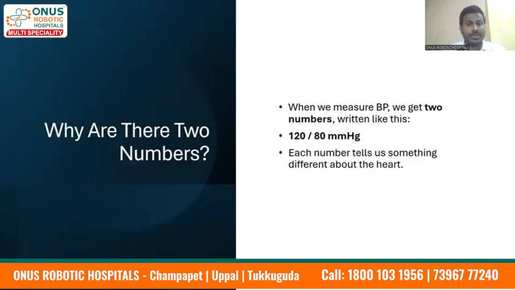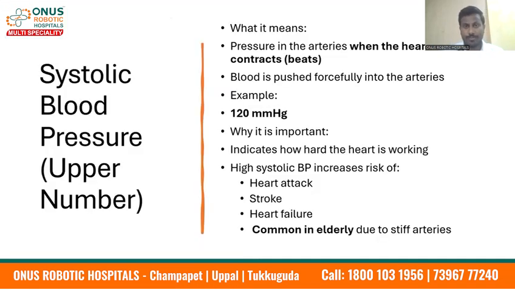Why are there two numbers? When we measure BP or note down the BP, we get two numbers, which is written like this: 120 by 80. Each number tells us something different about our heart. So the two numbers are equally important. Both systolic and diastolic are equally important.